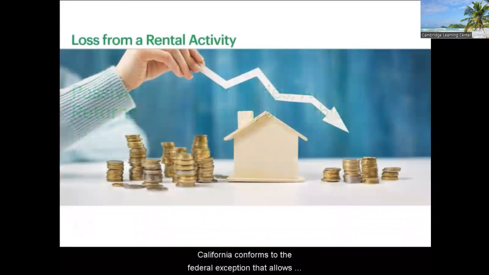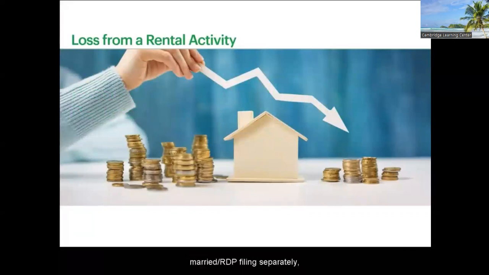California conforms to the federal exception that allows a taxpayer who actively participates in the management of their own rental real estate to deduct up to $25,000 of passive loss. If the filing status is married RDP filing separately, this amount is reduced to $12,500. California also conforms to the phase-out of the allowable loss for modified adjusted gross income between $100,000 and $150,000.